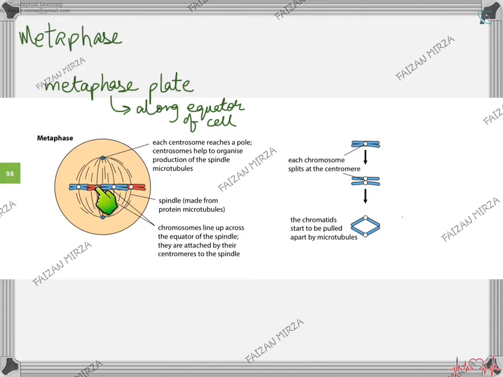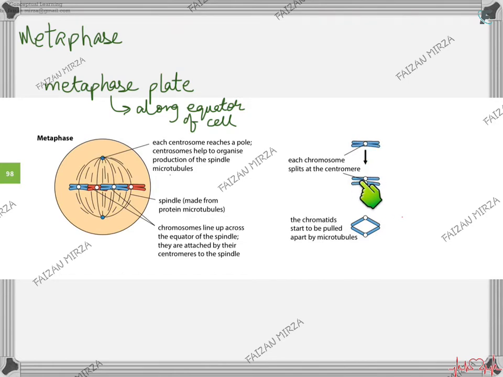The centromere, which is present here at the center of the chromosome, is the region where the spindle is attached. So every chromosome centromere is attached to the spindle, and this is how the metaphase plate forms. When metaphase has ended, the spindle fibers will retract. They will be pulled towards the centrosome from which they originated, and the chromosome will split from the centromere.